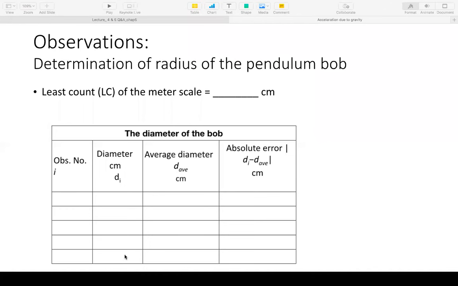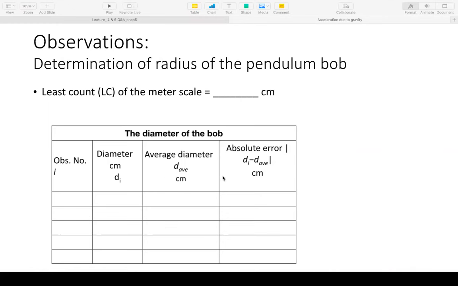So that we can get the average mean value for accuracy, so that we can take the average of all the values. It is understood that every value that we take will have some inaccuracy in it, and hence we take the average of all the values to get as close to the true value as possible.